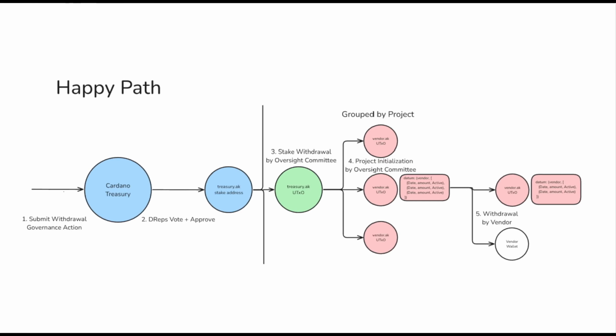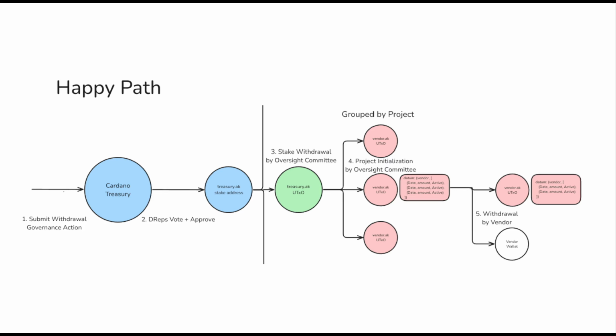Under the happy path, somebody will decide to use these smart contracts and submit a governance action saying, let's withdraw 20 million ADA, 5 million ADA from the Treasury into these smart contracts. DREPs will be able to compile the contracts themselves, review the source code, make sure they get the same script address, and then decide whether they want to vote on that contract or not. Assuming that they approve that withdrawal,